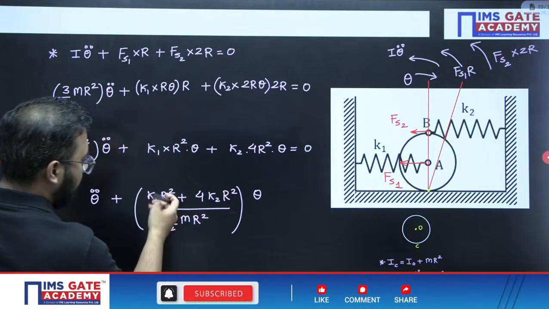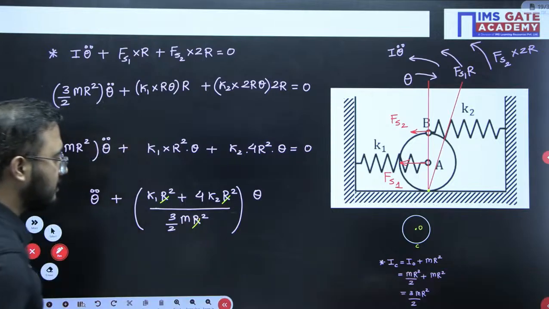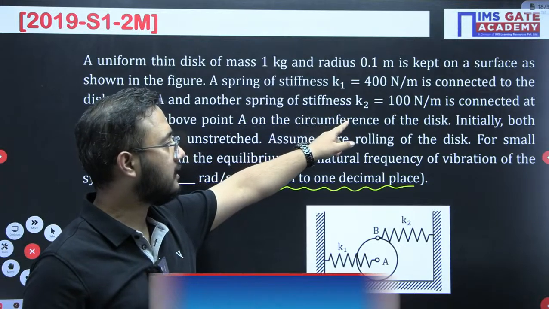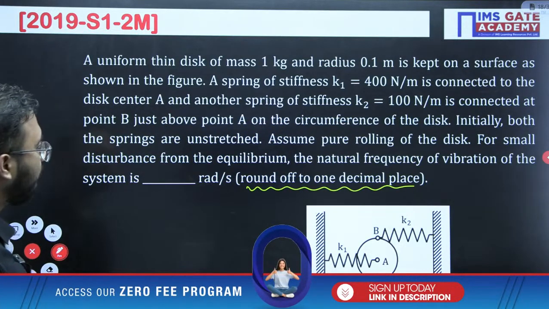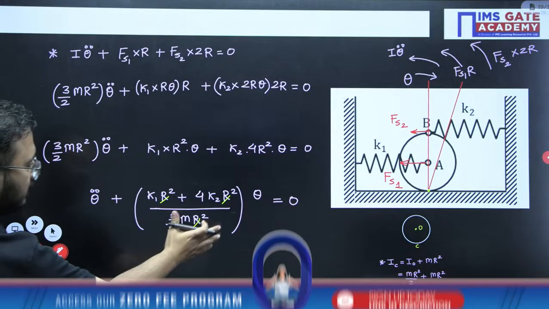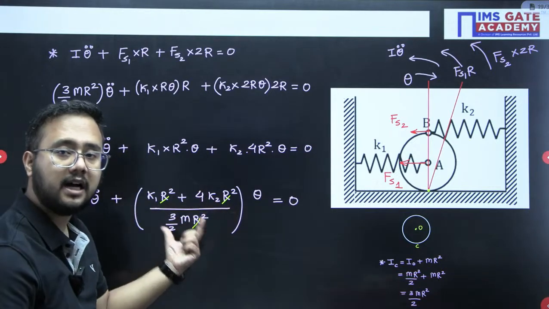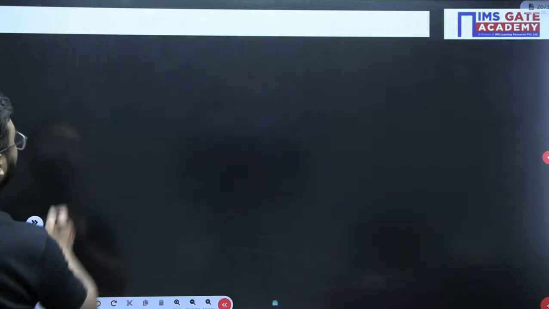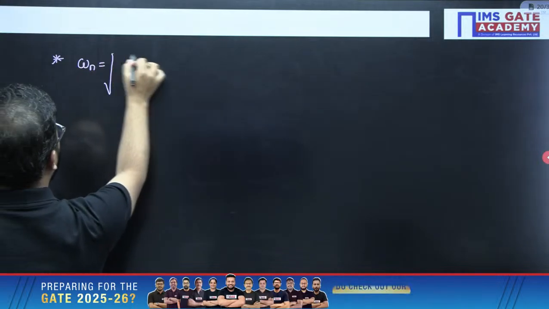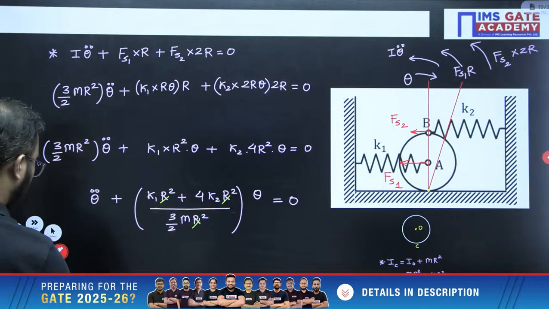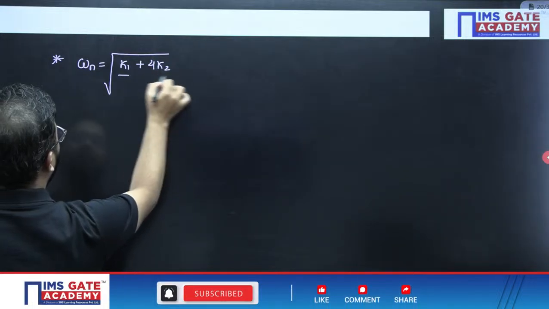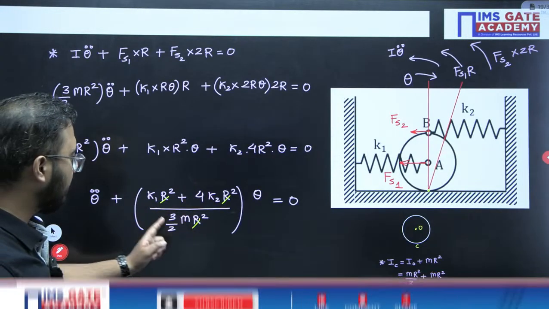Now in this part I hope you understood that the r square value will get cancelled out. The values given are k1 is 400 and k2 is 100, equals to 0. So omega n squared, and omega n will be the square root of this. Let us write that: it would be k1 plus 4k2, divided by 3 by 2m.